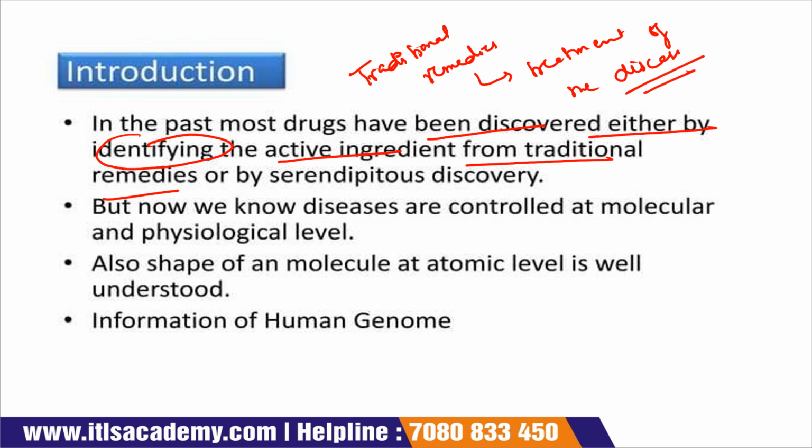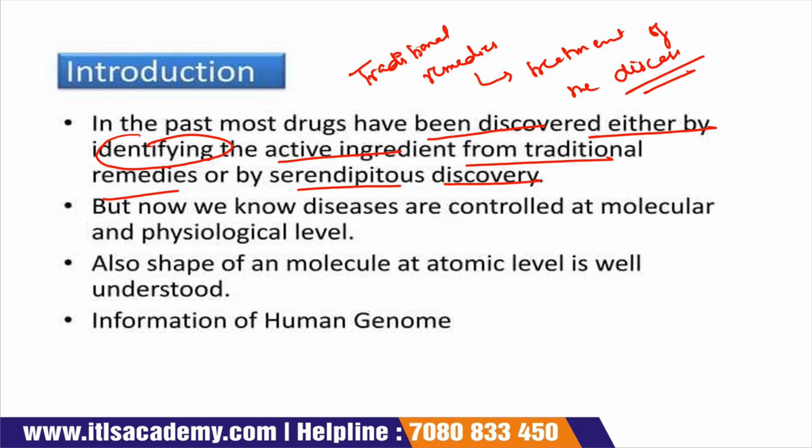From the past, drugs were discovered by identifying which active ingredients are present in a particular traditional remedy, or by a serendipitous discovery.